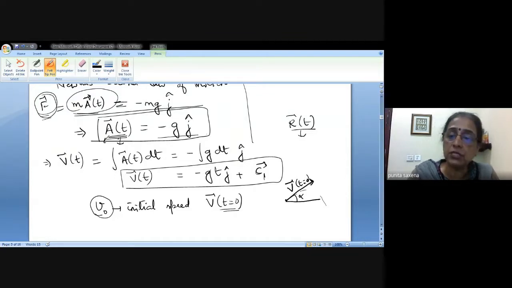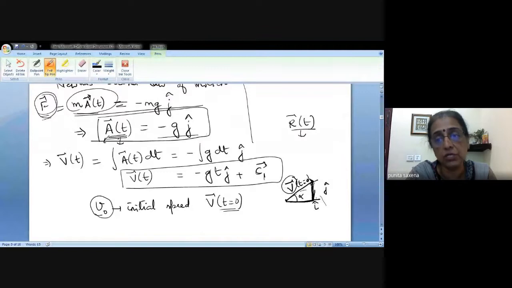Now, if I just complete this right angle triangle here, then this will be the component of this velocity along the i direction, and this will be the component of the velocity along the j direction, right? When it is inclined at an angle alpha.